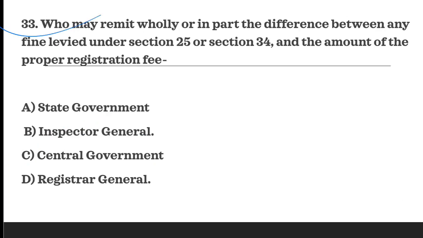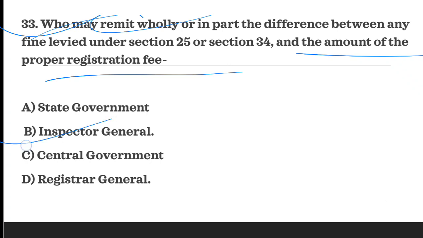Next question is, who may remit wholly or in part the difference between any fine levied under section 25 or section 34 and the amount of the proper registration fee? So who will remit? Who is the authority? Again it is Inspector General who can remit such amount. So B is the correct option.